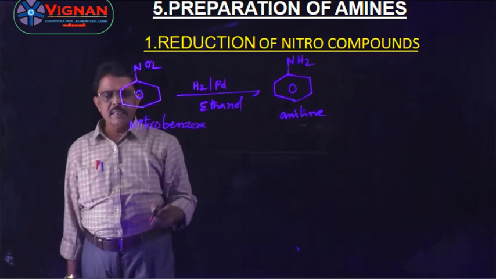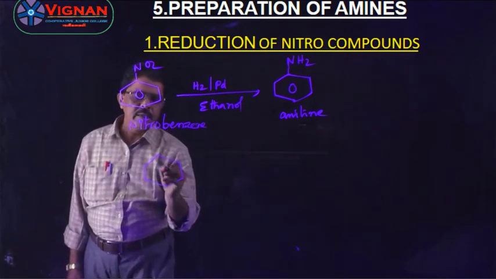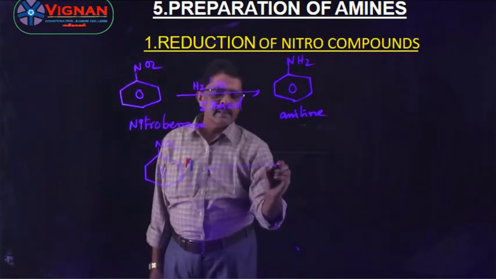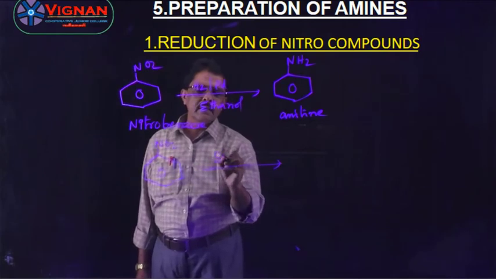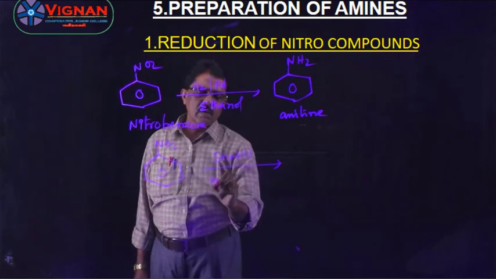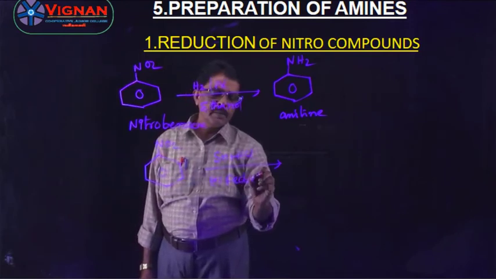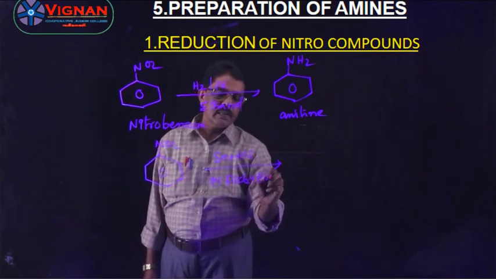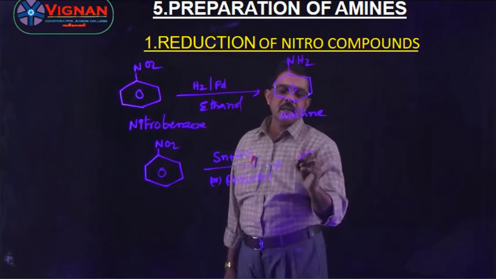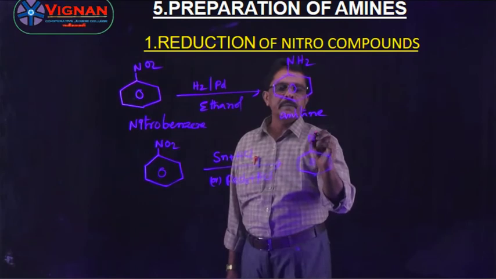Similarly, I want to change the reagent and catalyst. Here nitrobenzene is treated with Sn plus HCl or Fe plus HCl. What will happen here? Here also there is reduction of the nitro group into an amine group.